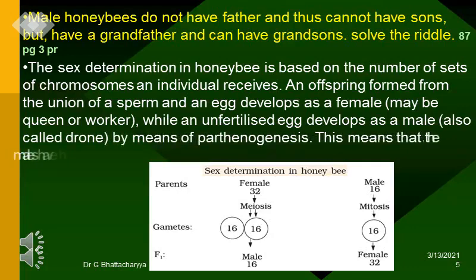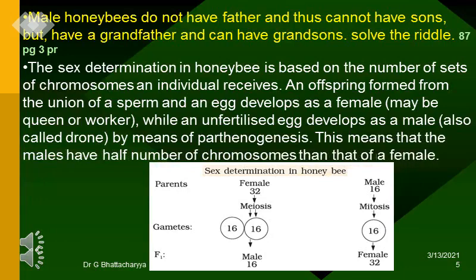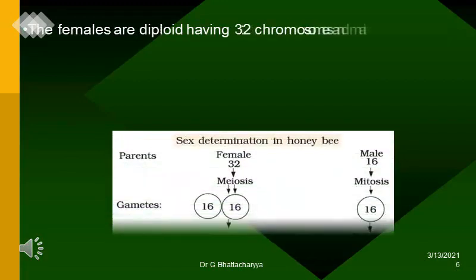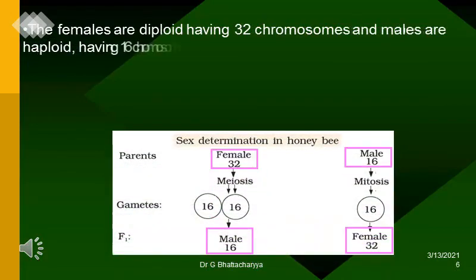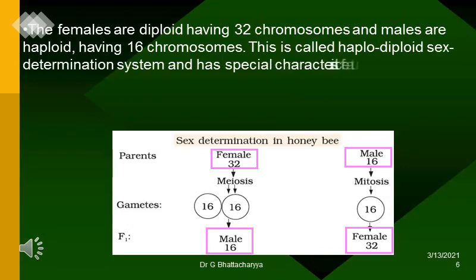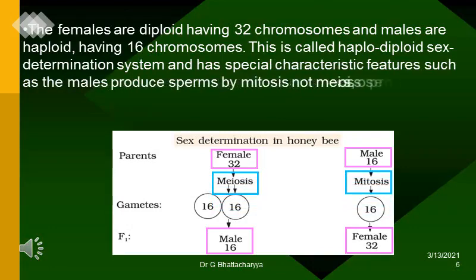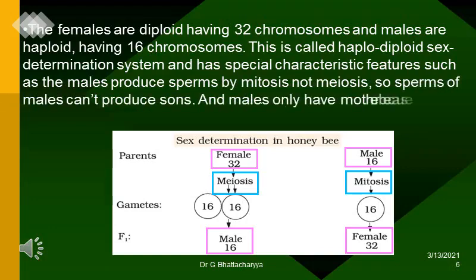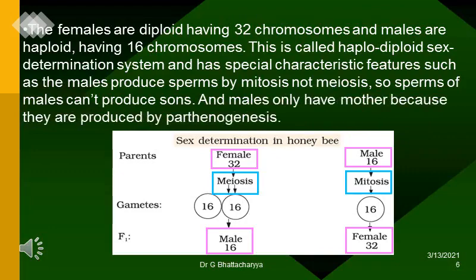This means that the males have half number of chromosomes than that of a female. The females are diploid having 32 chromosomes and males are haploid, having 16 chromosomes. This is called haplodiploid sex determination system and has special characteristic features such as the males produce sperms by mitosis not meiosis, so sperms of males can't produce sons. Males have mother because they are produced by parthenogenesis and they can have grandfather and grandson too.